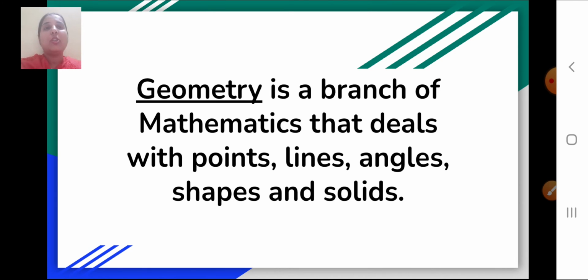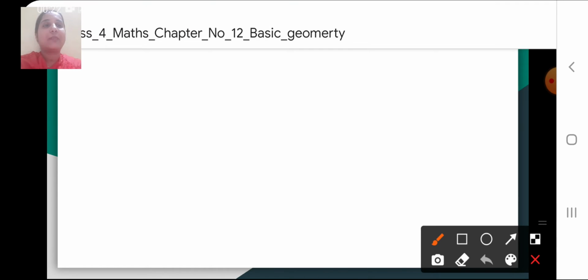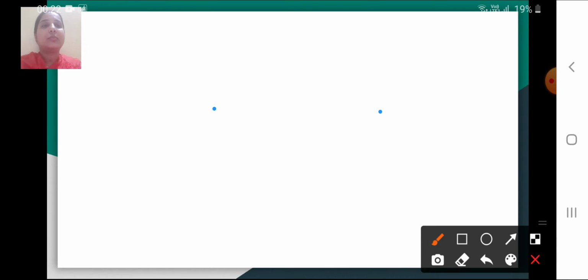Okay, so children, now I am going to draw something on the screen and you have to tell me what that is. Can you see something on the screen? Yes, what is it? You may say that it is just a dot on the screen. But because we are discussing the chapter geometry, it will be called here a point.